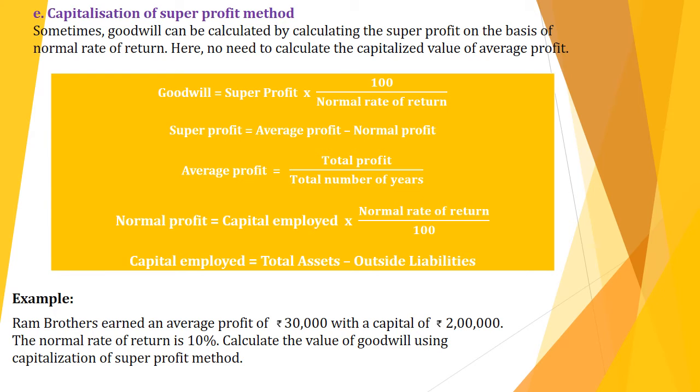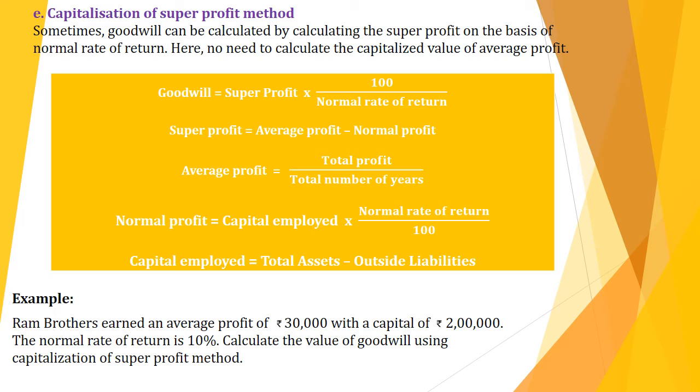Children, most of you will confuse the third method and the fifth method. The difference is only in the last formula, that is the goodwill formula. In the third method, goodwill equals super profit into number of years purchase. But in the fifth method, goodwill equals super profit into 100 by normal rate of return. The remaining formulas are the same for both methods. Now I will explain with one problem.